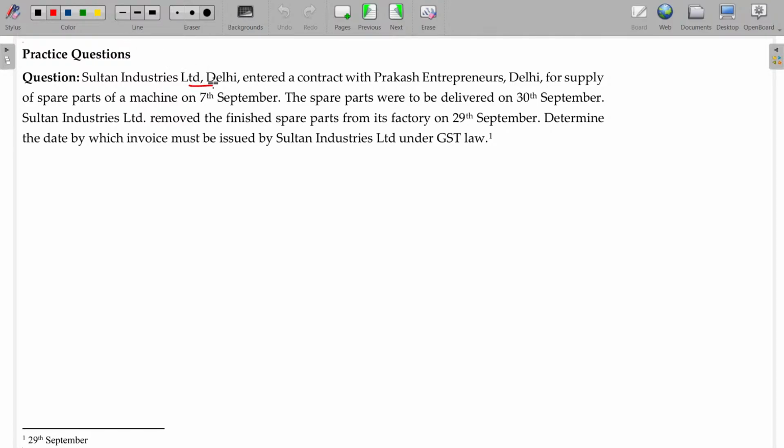Sultan Industries Limited entered into a contract with Prakash and Enterprises, Sultan and Prakash, for the supply of spare parts of a machine on 7th September. This is the contract date. The spare parts were to be delivered on 30th September. Delivery being 30th September.